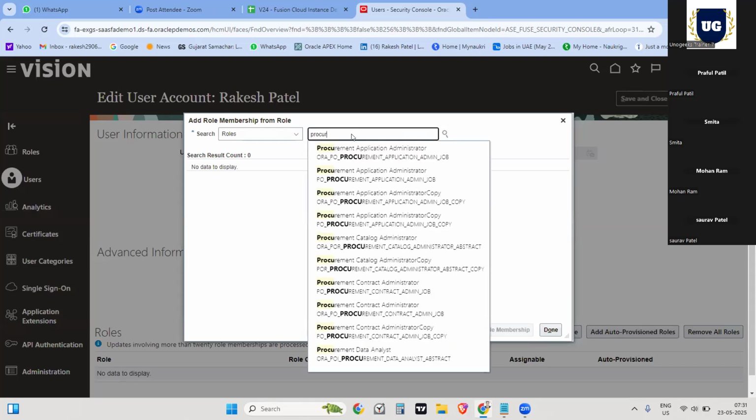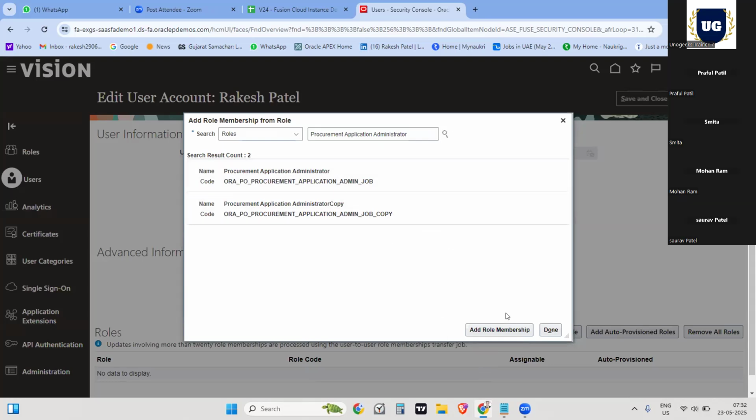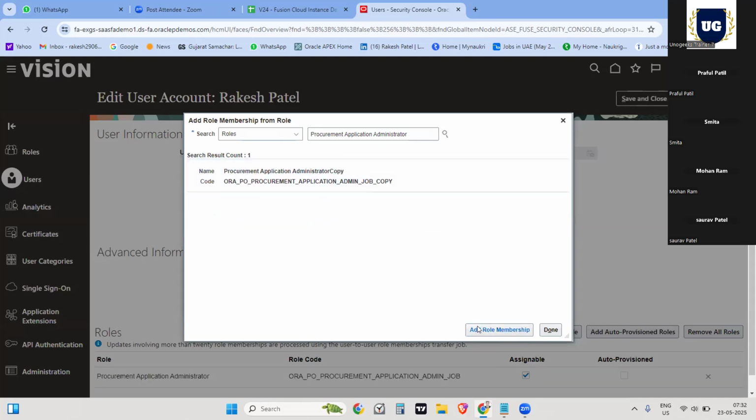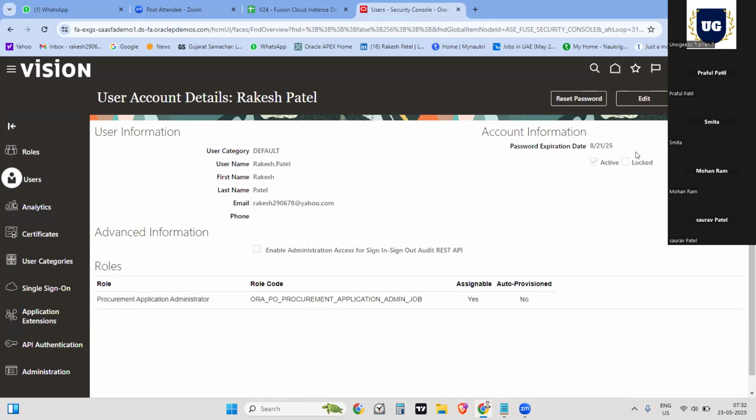Just add. This is the standard role which you are adding. First one you can choose, application, choose the first one, no issues. First one selected, and add role membership. Okay, perfect. Now you can click on save and close. Just try to log in with your user account to check if it is working or not. Done. Save and close. Perfect. Now you can log out of this SCM IMPL and log in with your user account.